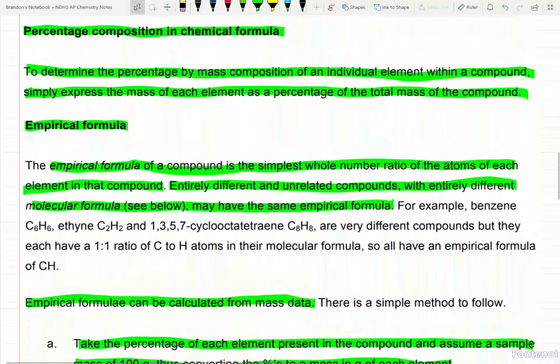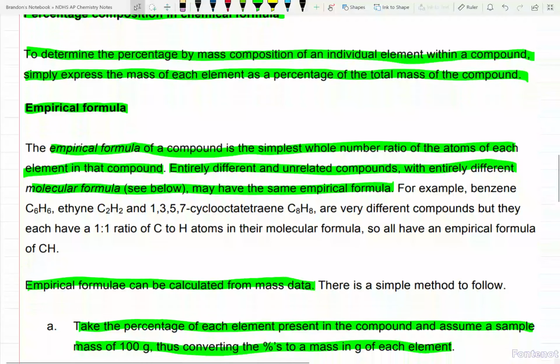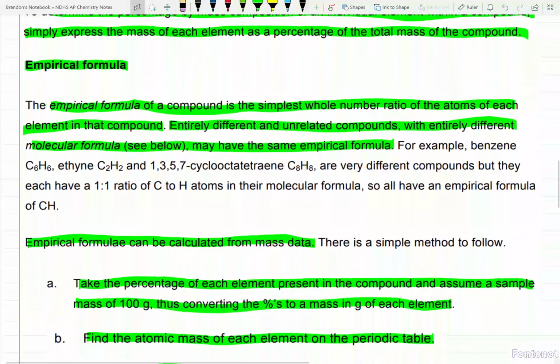Percent composition in a chemical formula. To determine the percent by mass composition of an individual element within a compound, we simply express the mass of each element as a percent of the total mass of the compound. Percents are always a part out of a whole, so if we can find the whole mass of the compound, all we have to do is divide by the individual parts, okay? Some of y'all may remember whenever we would do molar mass calculations back in regular chemistry, this is pretty much the same thing, and we can just divide. Empirical formulas will use this percent composition data to help us out.